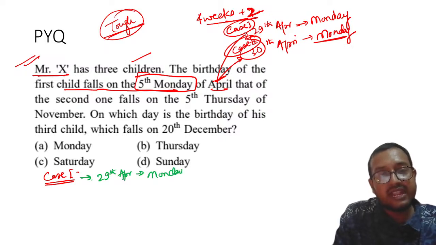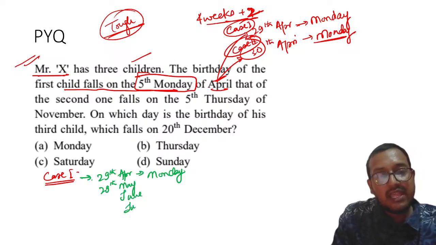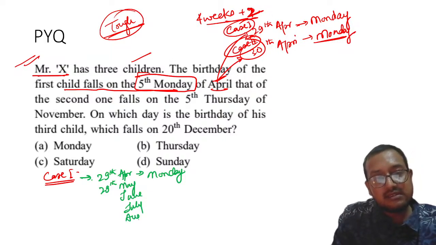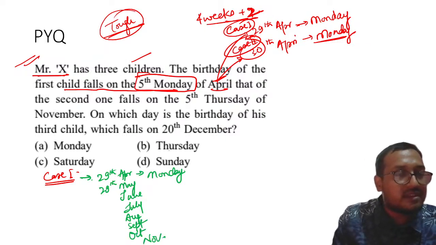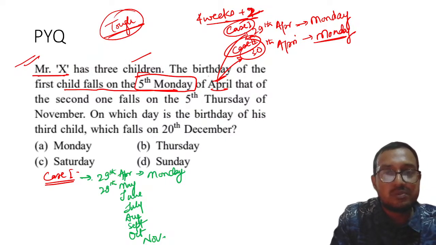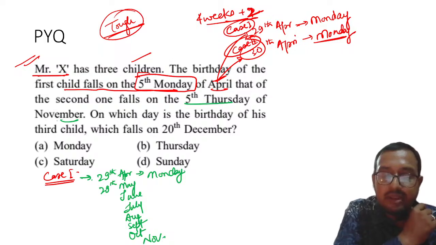This is my case 1, right? What will I write? April, May, again 29th, then May, June, July, August, September, October, and at the end it will be November, right? So please remember, the 5th Thursday of November. So we have to go till November, right?